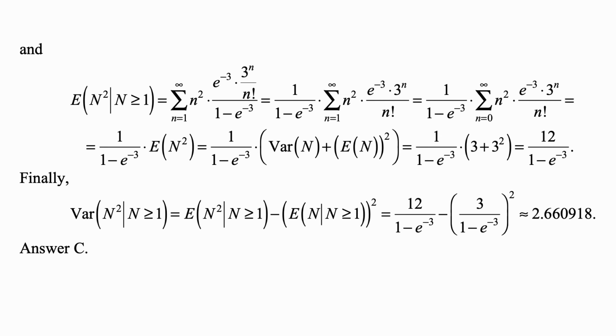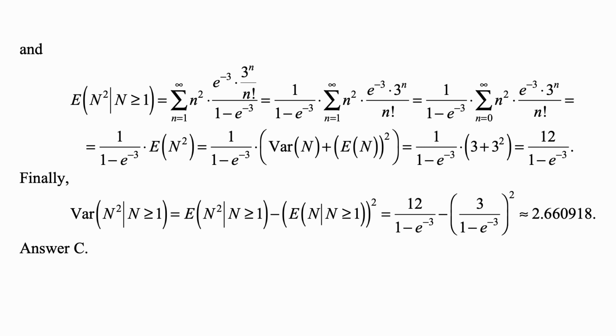So this is equal to 1 over 1 minus e to the minus 3 times the variance of N plus E of N squared. And you know that the variance of the Poisson distribution is equal to its mean, so the variance of N is 3, and the square of the mean is 3 squared. So this is equal to 1 over 1 minus e to the minus 3 times 3 plus 3 squared, and 3 plus 3 squared is 12, so this is 12 over 1 minus e to the minus 3.